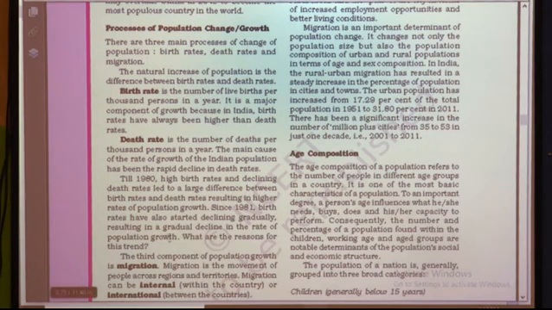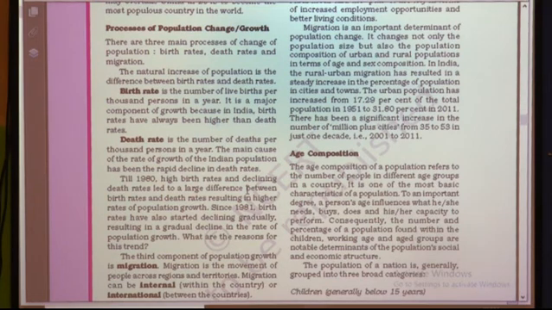See, resulting in a gradual decline in the rate of population growth, what are the reasons for this trend? Yes students, who will tell what are the reasons why our population growth has started to decrease, why our birth rate has started declining? Okay, I will tell you, listen carefully. Due to medical facilities, due to awareness, due to higher education, because of all these reasons the birth rate has started declining or is controlled, and our population growth has started to decrease.